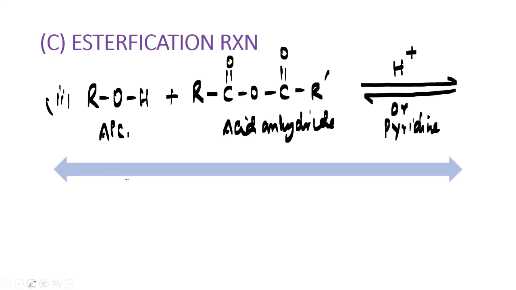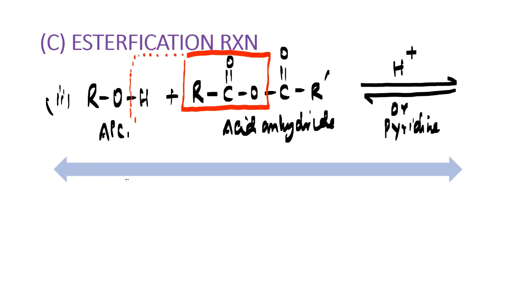So what is going to happen here? Have a look. We have to break on the OH bond right out here. So let's break the OH bond. Yes. And remember, this H will always go with this particular part, RCOO. So H will go with RCOO part of the acid anhydride. So what is basically formed right out here?